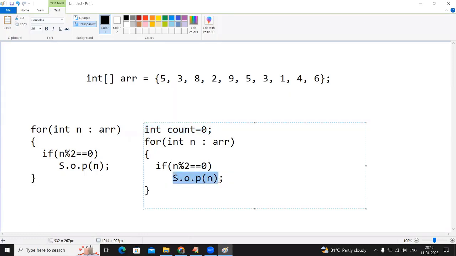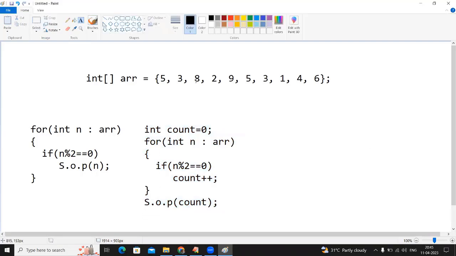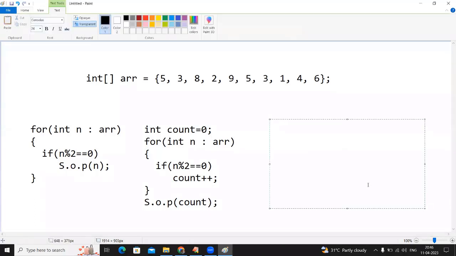Inside, don't print, just increase the count value, and outside print count. So how many even numbers are there? 1, 2, 3, 4. So 4 times it will increase. So count will display.